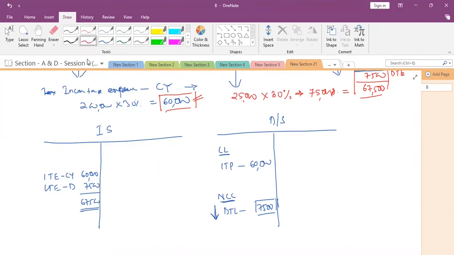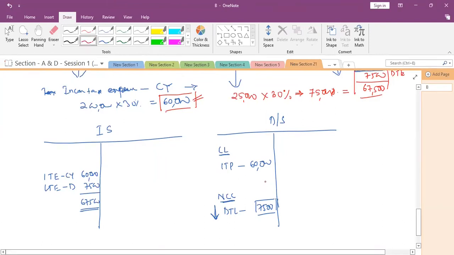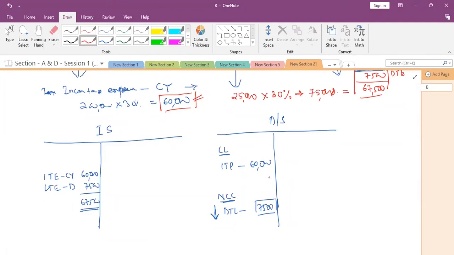Now we need to record the journal entry for this. Current year tax payable will be a current liability, and the deferred will be the long-term liability. Current liability means for 2-3 months only. When we calculate, we will not pay the tax immediately. We will be paying after submitting returns and all those things.